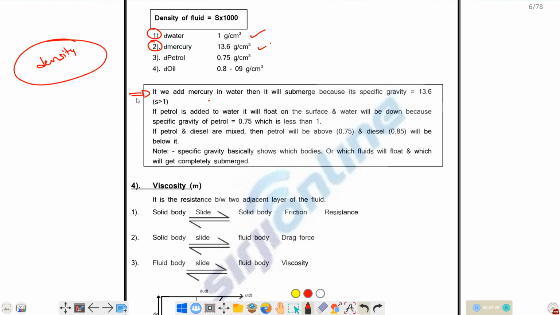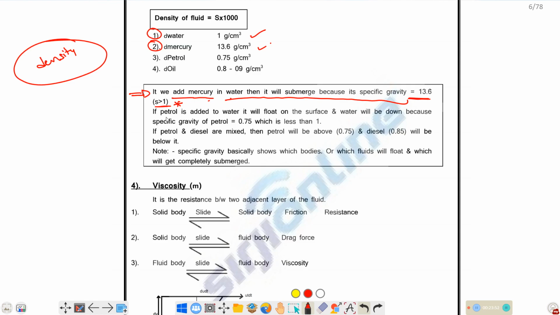If the fluid has less density with respect to water, it will float. Consider mercury, which has more density than water. If we add mercury to water, it will submerge because it has more density, or more specific gravity. Specific gravity more than 1 means it has more density when compared with water.